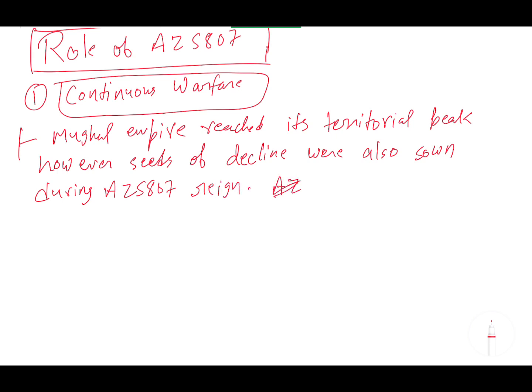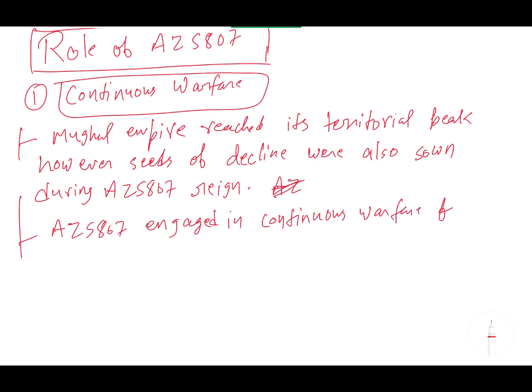Second point, Aurangzeb engaged in continuous warfare for roughly 40 years.